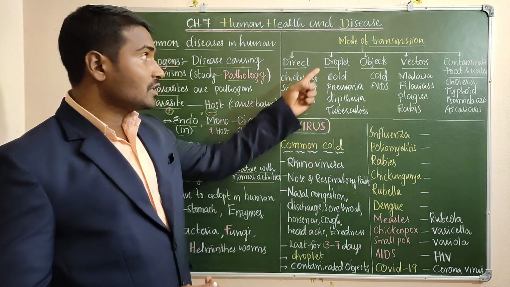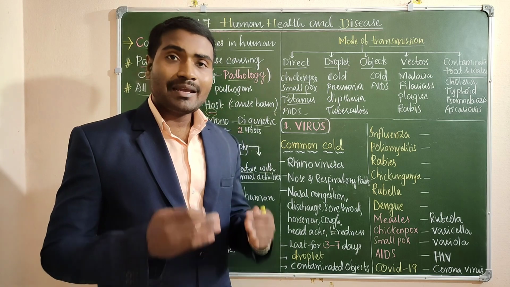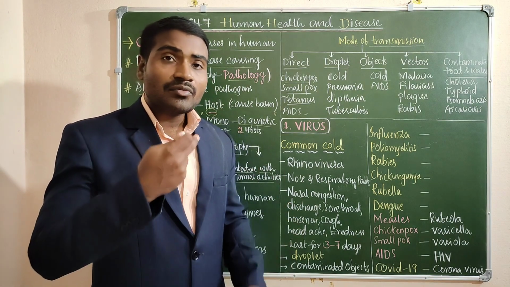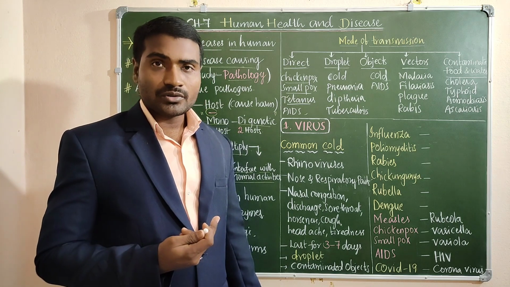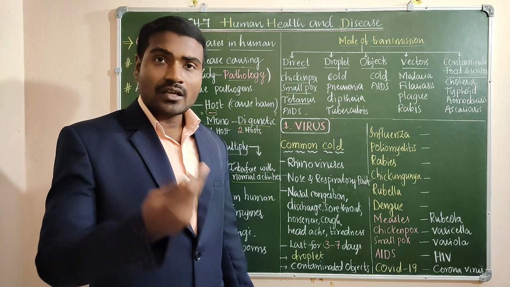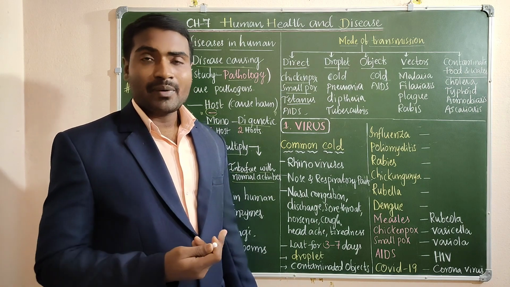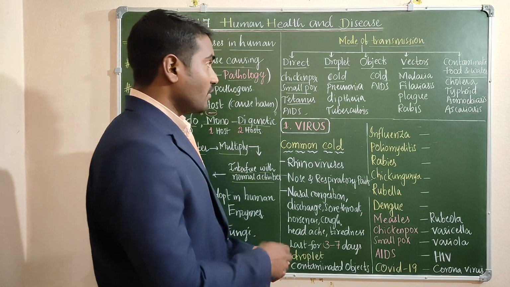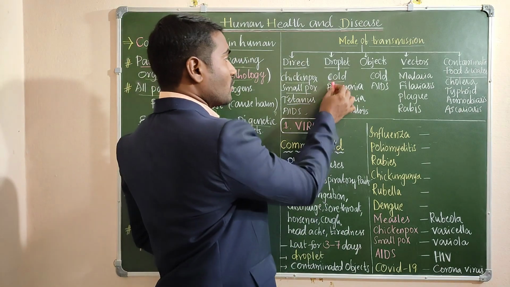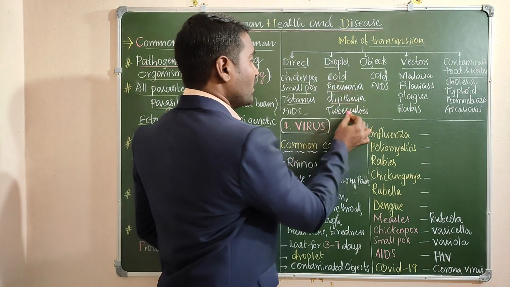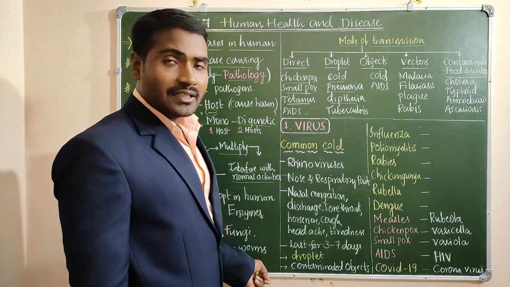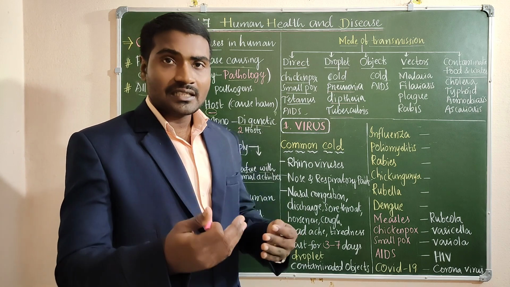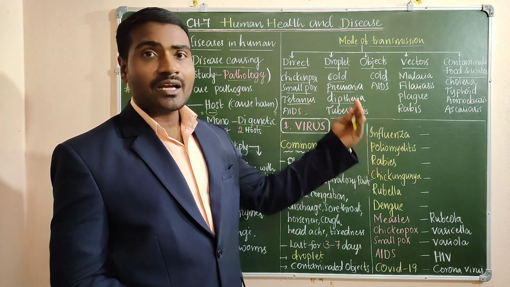Droplet method. Okay, when an infected person coughs or sneezes, some droplets are released from their mouth and nose. In these droplets, the virus or bacteria, the pathogens, are present. So common cold, pneumonia, diphtheria, tuberculosis. These are the diseases spread by the droplet method. When a person coughs or sneezes, these diseases transmit to the healthy person.